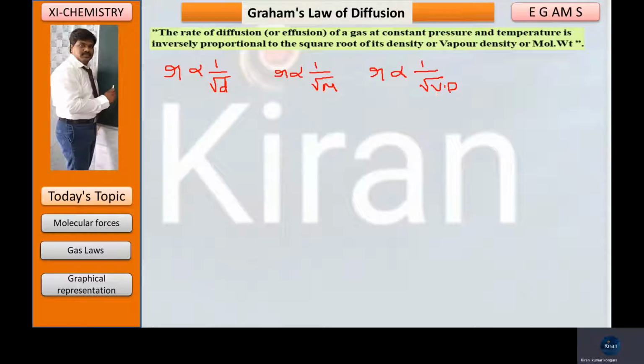and vapor density Vd. It means when density increases, the diffusion of a gas will decrease. When the mass of the gas increases, the speed of the spreading of the gas will decrease. In the same way, the rate of diffusion of a gas is inversely proportional to vapor density. When vapor density increases, the rate of diffusion decreases.